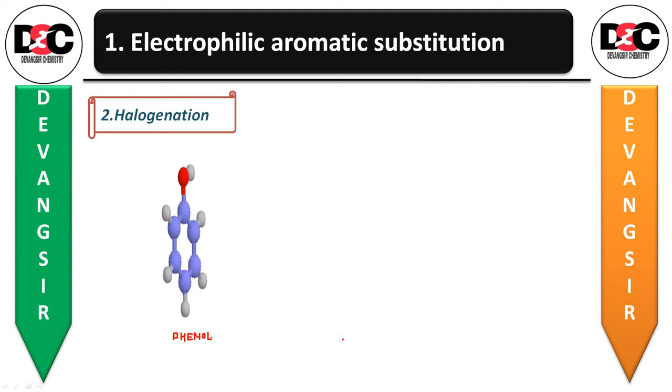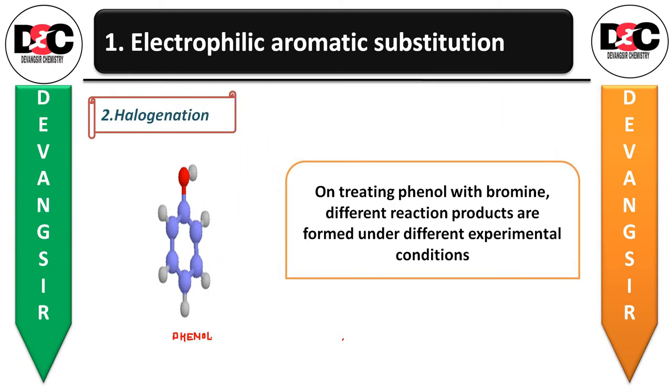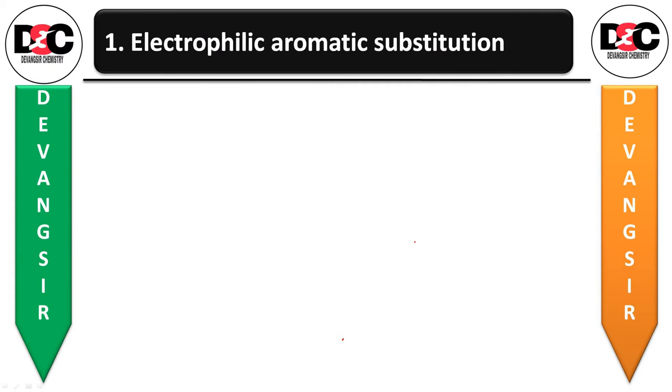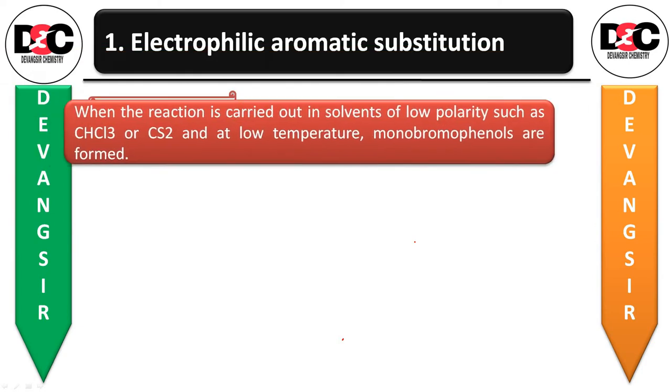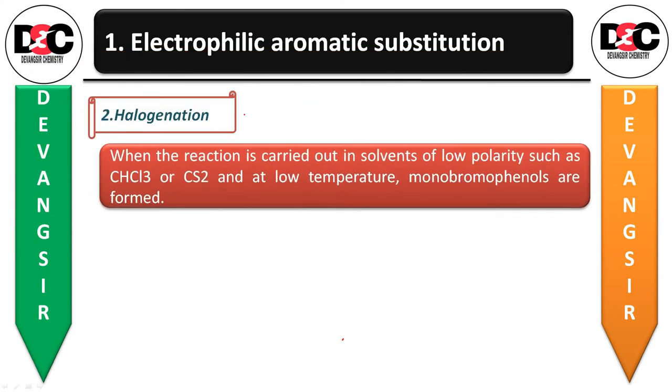So on treating phenol with bromine, different reaction products are formed under different experimental conditions. Means we have different experimental conditions to do the halogenation reaction of phenol. Let us see one by one. In halogenation, we have the first reaction, that is reaction A.